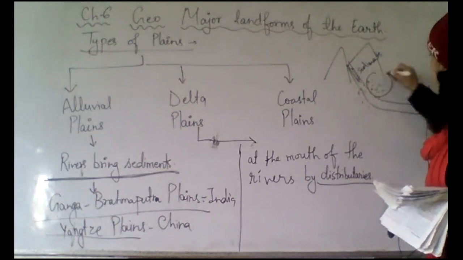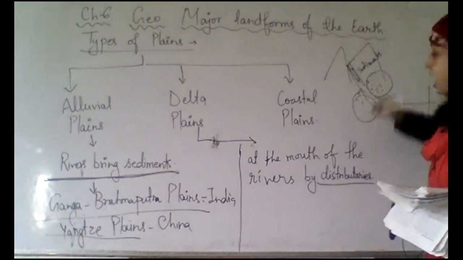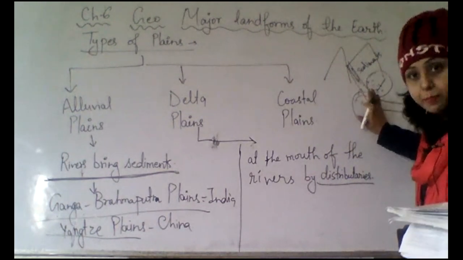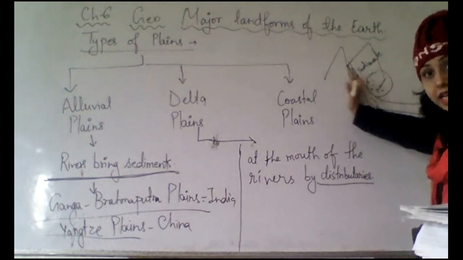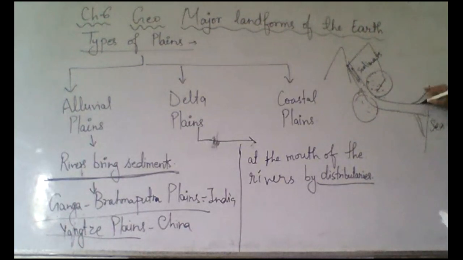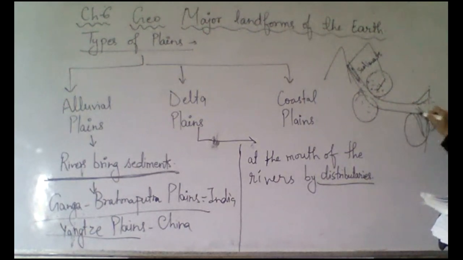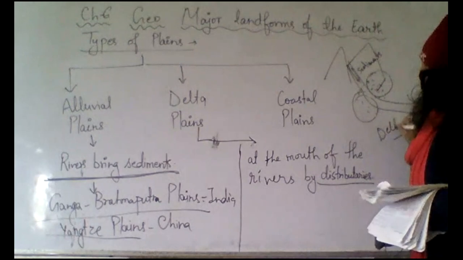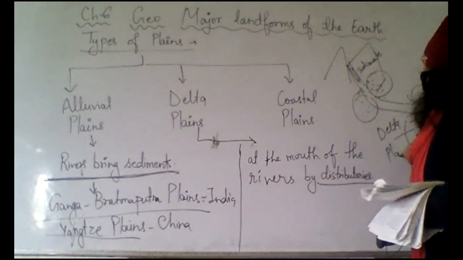So in this area it will create alluvial plains. But when it goes to the end, here it will create delta like this. So the plains which will be developed here will be delta plains. Understood?